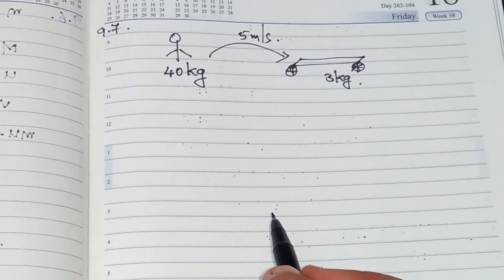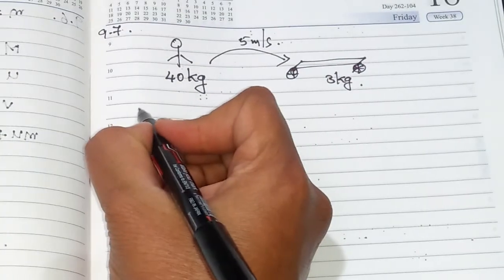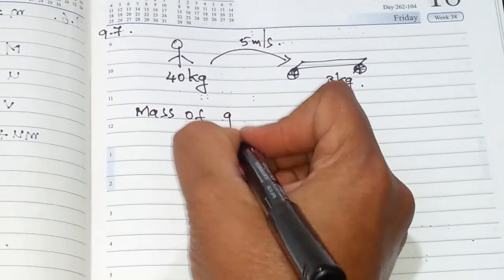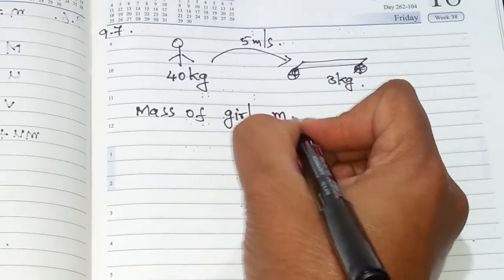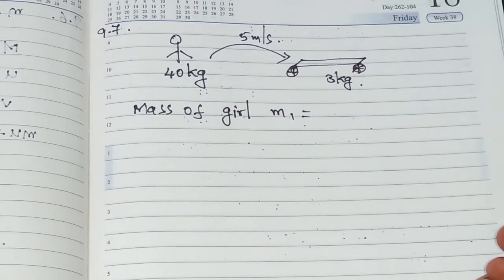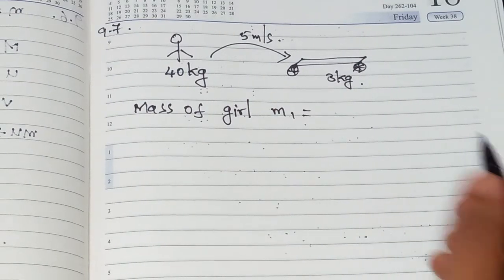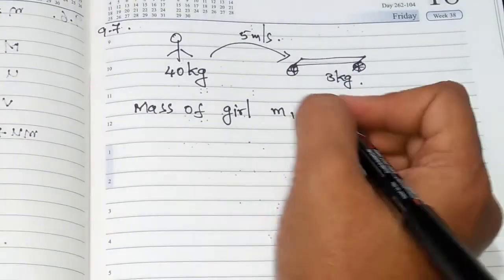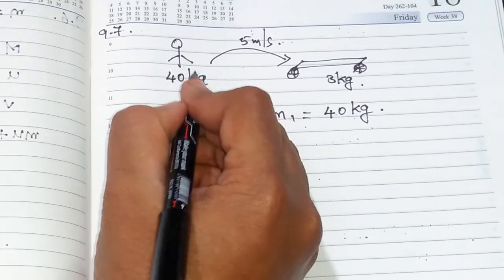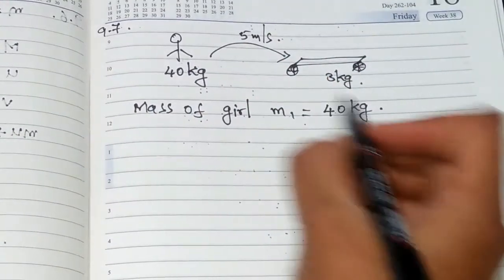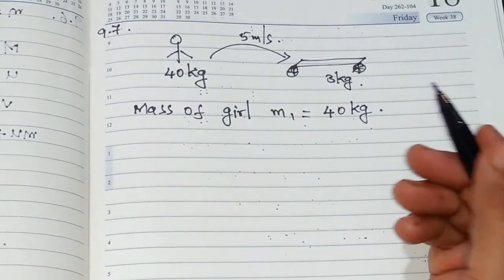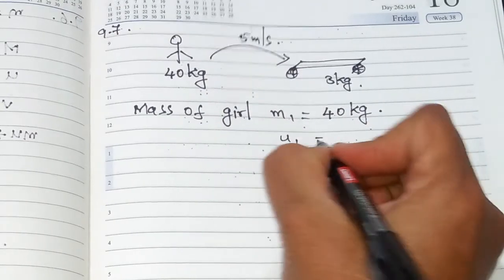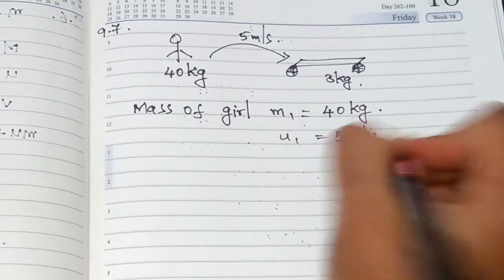Okay. Now, just observe, before collision what is the mass? Mass of the girl. M1 I am taking, or you can take it as mg because it is the mass of the girl. So, the mass of the girl is given as 40 kg. Then, the initial velocity when she is jumping from her place onto the cart is already given in the question itself. I am taking it as u1, that is 5 meters per second.